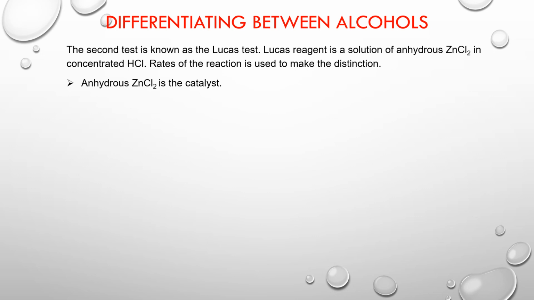Now, when this Lucas reagent is added to the different alcohols, the rate of the reaction is compared between them. The purpose of the zinc chloride in this reaction is to act as a catalyst, while the HCl is going to react with the alcohol in a substitution reaction. What happens in a substitution reaction is the OH group is going to be replaced by the Cl group of the HCl.